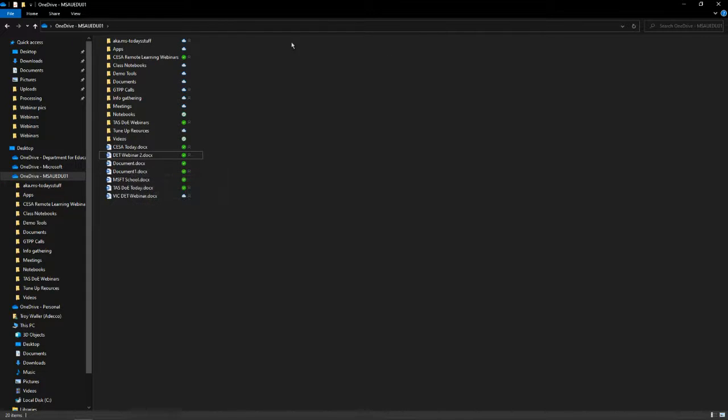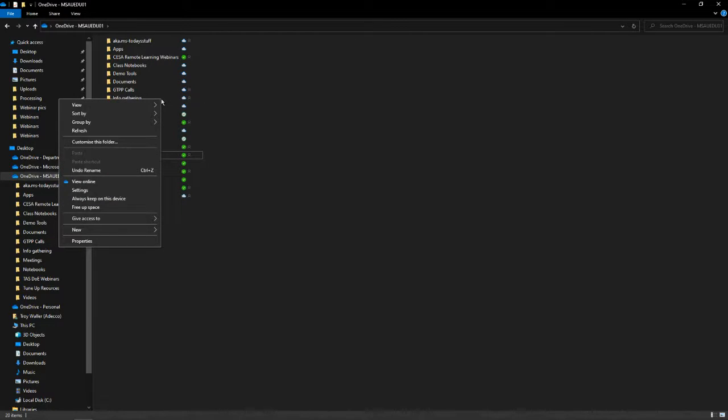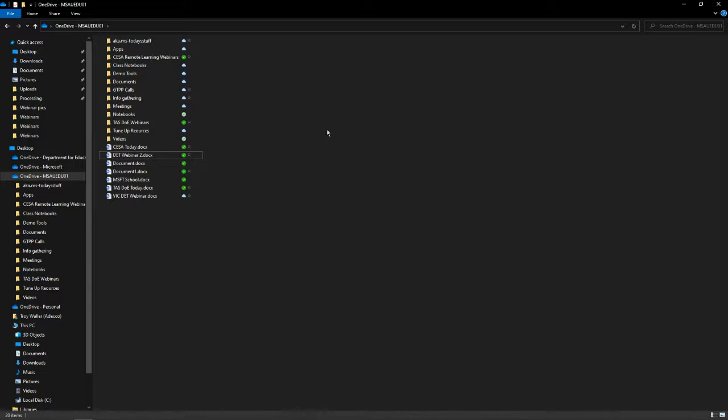Now I want to point something else out to you. It might be a bit hard for you to see, but can you see there's this little people icon next to some of these? That's reminding me that I've shared them, okay? And again, if I right click, I can check my access, just like I could online, but I can do it from down on my local machine. All right, so that's good to remember. It's always pointing out to you, hey, don't forget you've shared these.